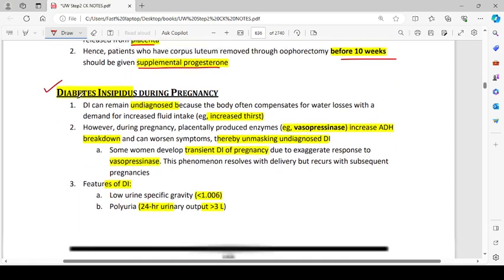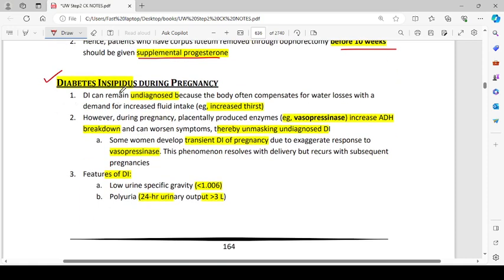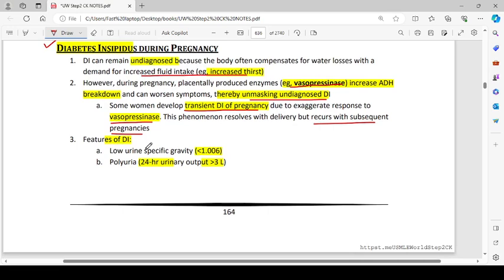Diabetes insipidus during pregnancy. Diabetes insipidus can remain undiagnosed because the body often compensates for the water loss with increased fluid intake, for example, increased thirst. However, during pregnancy, placentally produced enzymes, for example vasopressinase, increase ADH breakdown and can worsen the symptoms, thereby unmasking the undiagnosed diabetes insipidus. Some women develop transient diabetes insipidus of pregnancy due to exaggerated response to vasopressin. This phenomenon resolves with delivery but recurs with subsequent pregnancies. Features of diabetes insipidus are low urine specific gravity of less than 1.006 and polyuria, that is, 24-hour urine output of more than 3 liters.